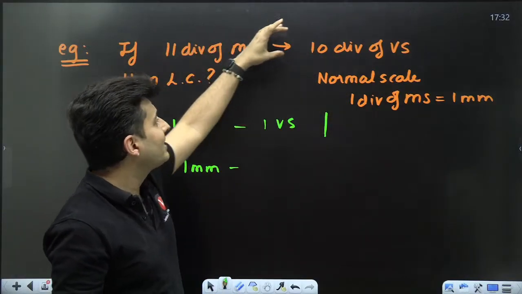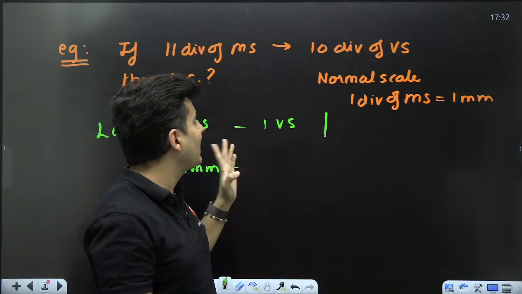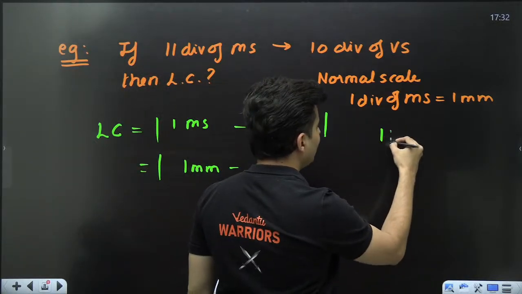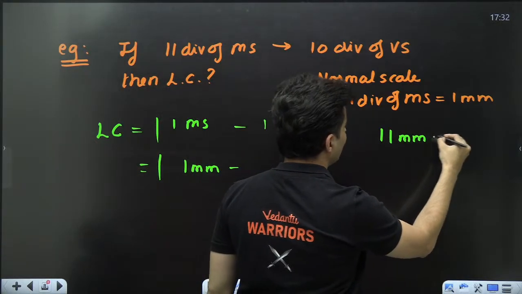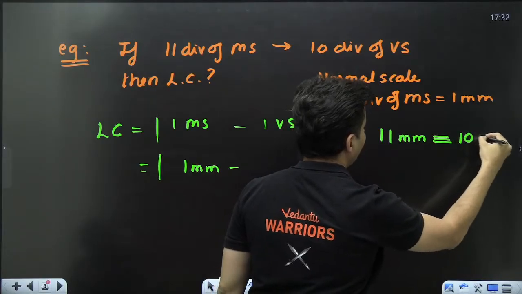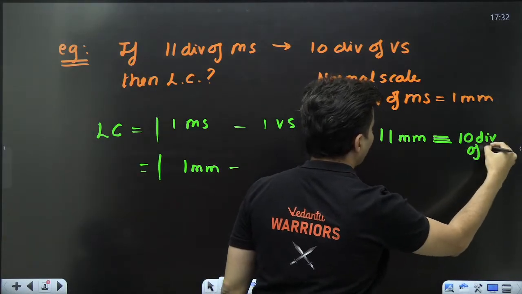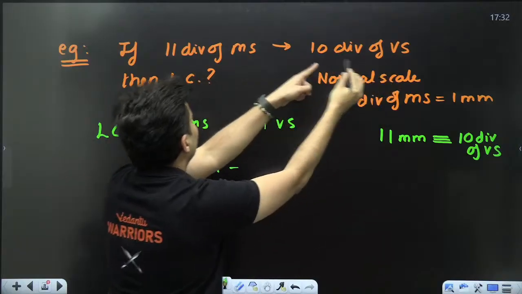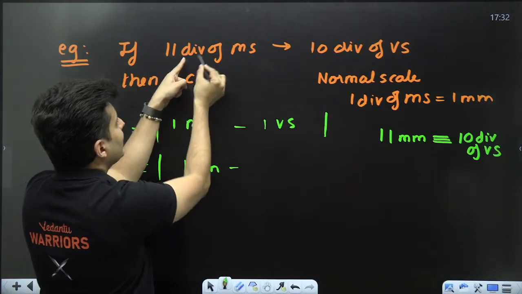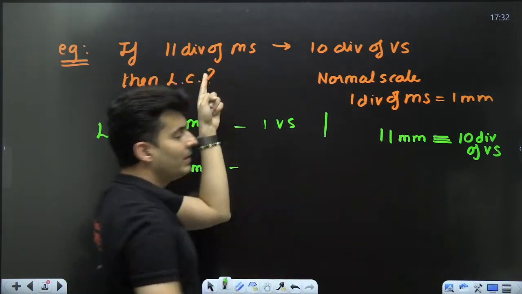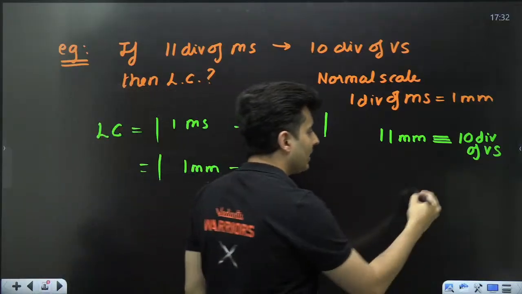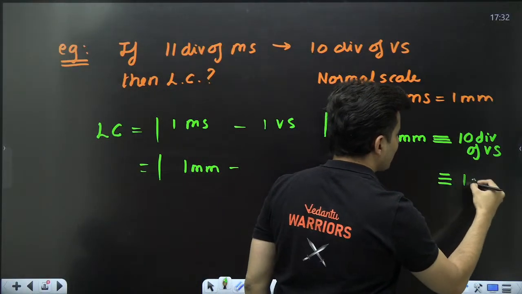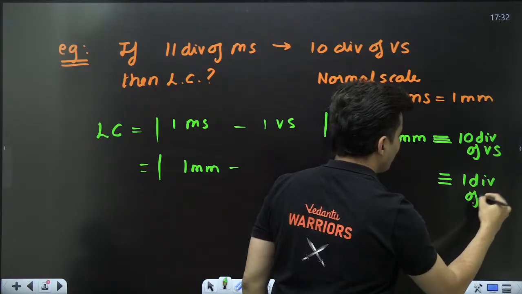11 divisions of main scale coincide with 10 divisions of vernier scale, meaning 11 millimeters corresponds to 10 divisions of your vernier scale. So what is one division of your vernier scale?